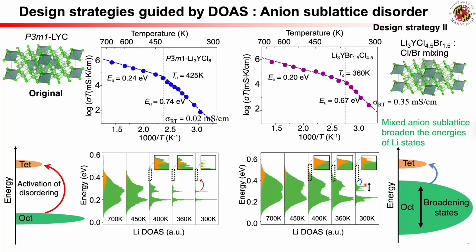A large fraction of broadened octahedral lithium states have narrower energy gaps with tetrahedral lithium states, facilitating activations to disordered states and leading to lower diffusion barriers. The mixed anion LYBC has an even lower TC of 360 K and a higher lithium ionic conductivity at room temperature, significantly higher than the original LYC.